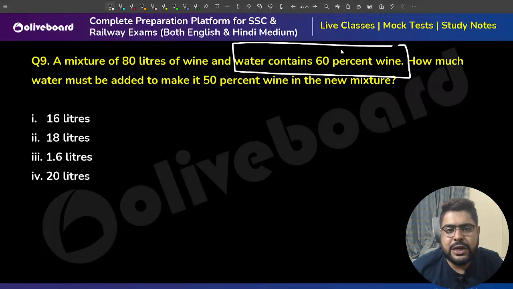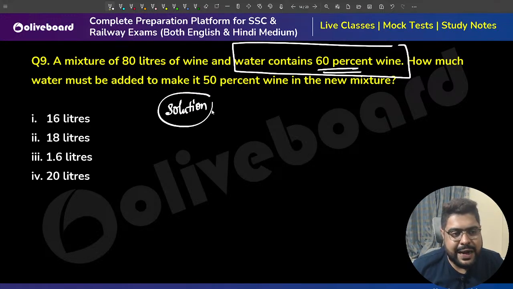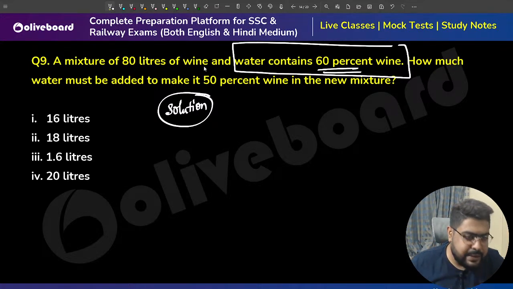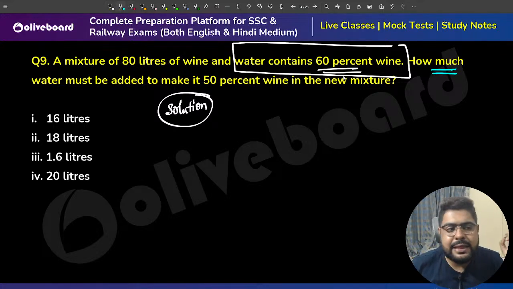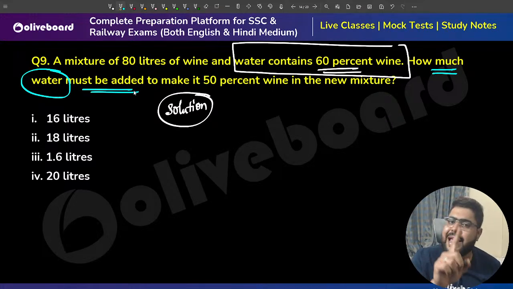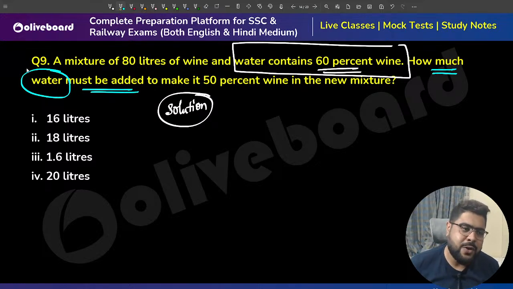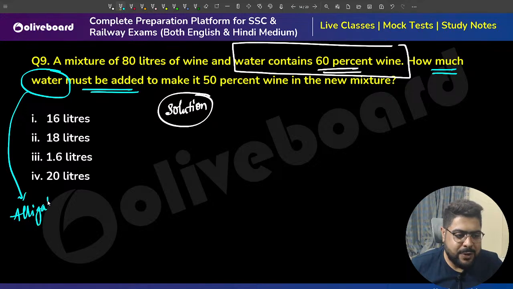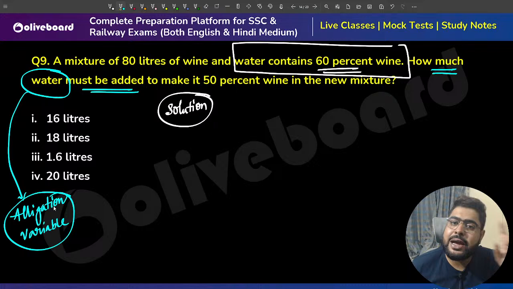This particular solution had 60% wine, but I cannot take my alligation on wine here. Why, sir? Please understand, in this case, I am adding water. So whatever you are adding, you have to take your alligation on this. Meaning your alligation variable will be water, because we are adding water.